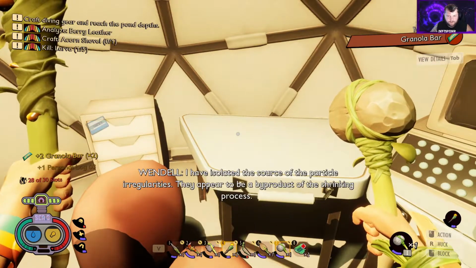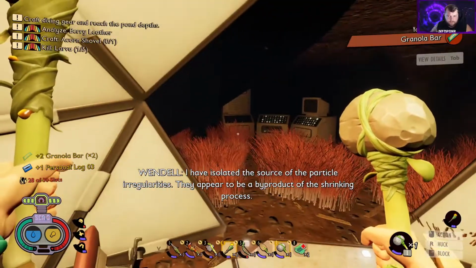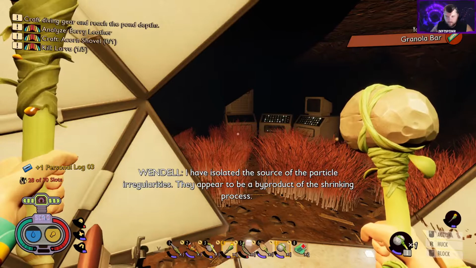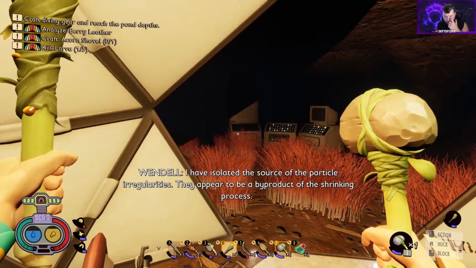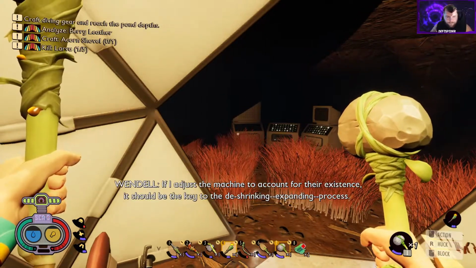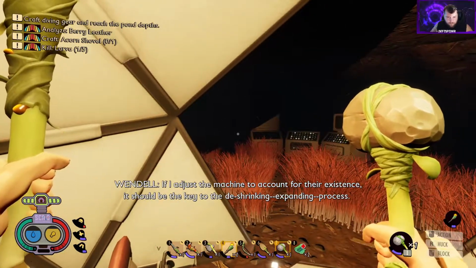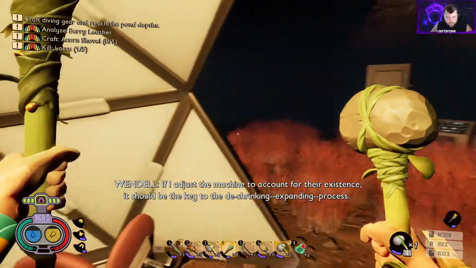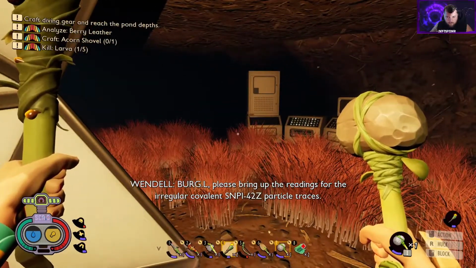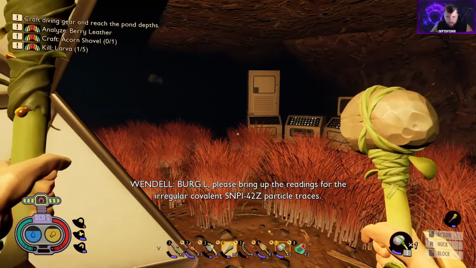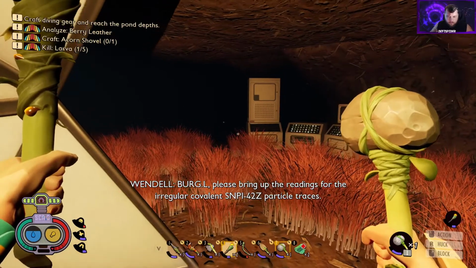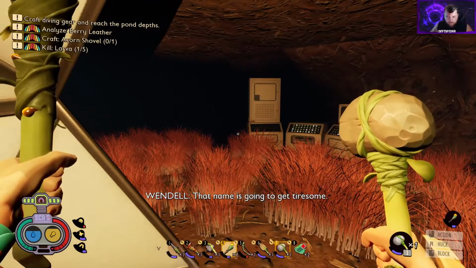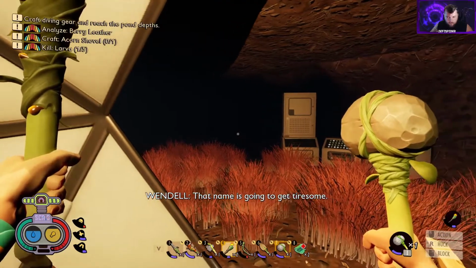And another personal log. I have isolated the source of the particle irregularities. They appear to be a byproduct of the shrinking process. If I adjust the machine to account for their existence, it should be the key to the de-shrinking, expanding process. Burgle, please bring up the readings for the irregular covalent SNPI 42Z particle traces. Ugh, that name is going to get tiresome.